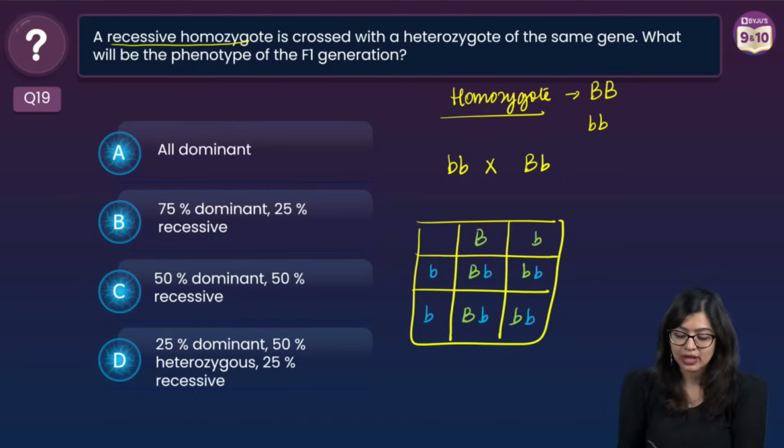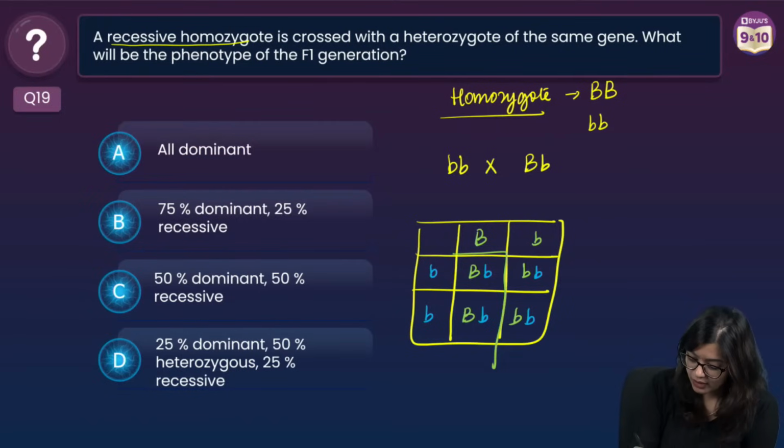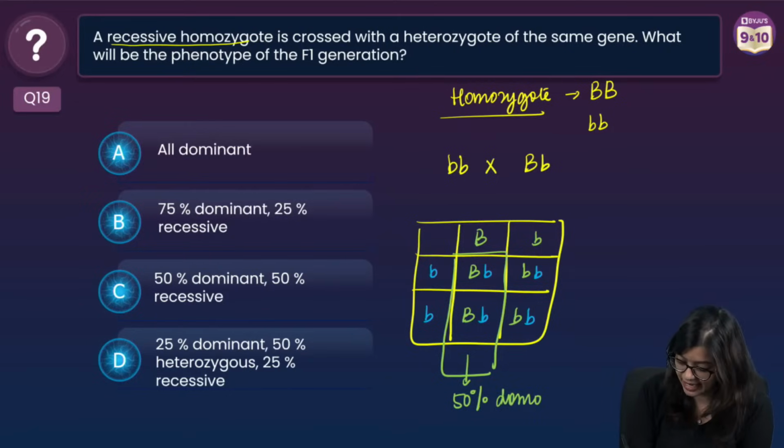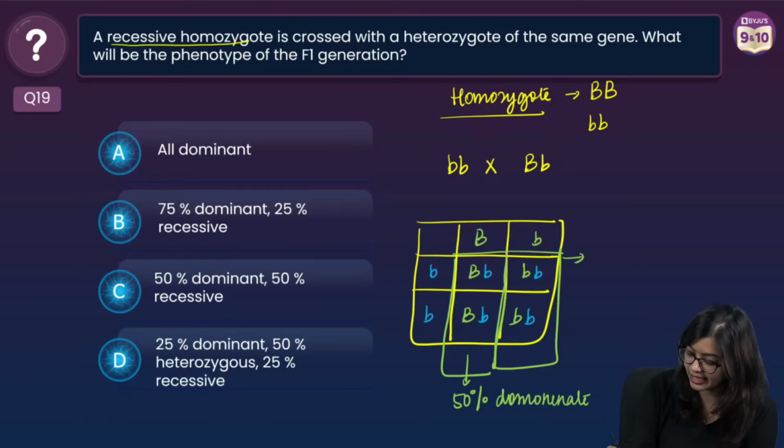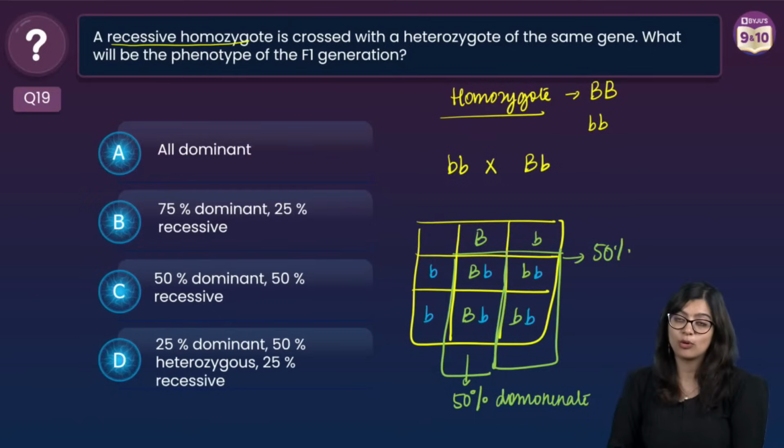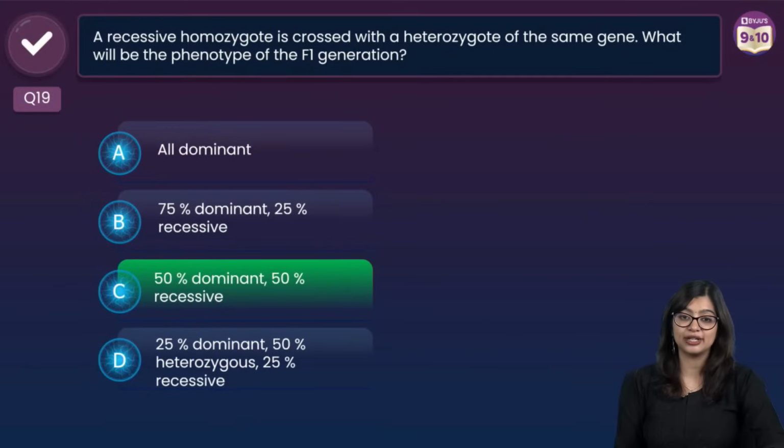What are you getting? You are getting 50% where it is heterozygous dominant, right? And we see that the other 50% here is homozygous recessive, which means what? The answer should be option C, right? Where we have 50% dominant and 50% recessive.